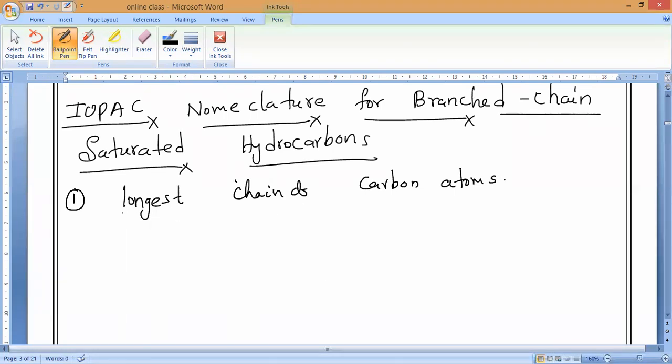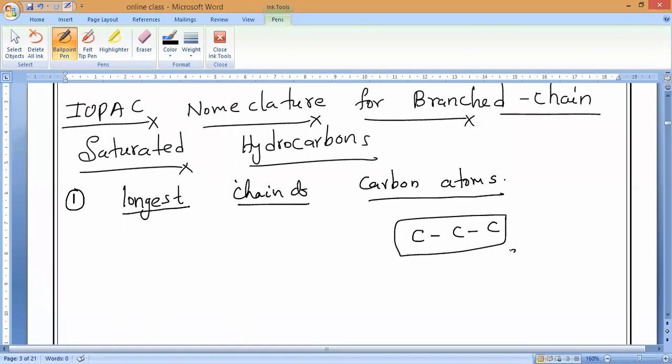So what is the first point, guys? We have to find the longest chain of carbon atoms. For example, the longest chain has 3 carbons. Then what is the parent chain? 3 carbons means what? Propane. Then propane is called the parent chain.